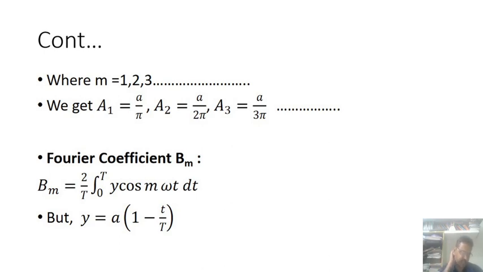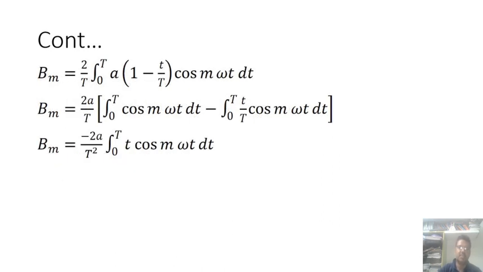Next, the third one, bm is equal to 2 by T integration of 0 to T y cos m omega t dt. Here we know y is equal to A of 1 minus t by T. Knowing this concept, bm is equal to 2 by T integration of 0 to T A of 1 minus t by T cos m omega t. Substituting these values we get minus of 2A by pi.